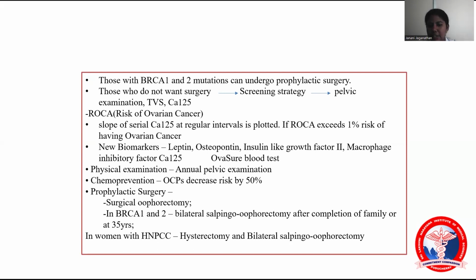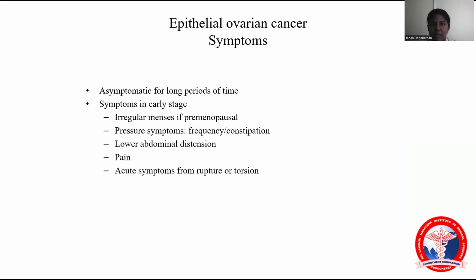For chemoprophylaxis, as I told before, OCPs can decrease the risk. In BRCA1, you should do bilateral salpingo-oophorectomy after completion of family. In HNPCC, because of the risk of endometrial carcinoma, we should do hysterectomy with bilateral salpingo-oophorectomy. So what are the symptoms? Normally the patient will be asymptomatic. Symptoms would be only pressure symptoms like frequency, constipation, lower abdominal distension, pain, and acute symptoms from rupture or torsion.